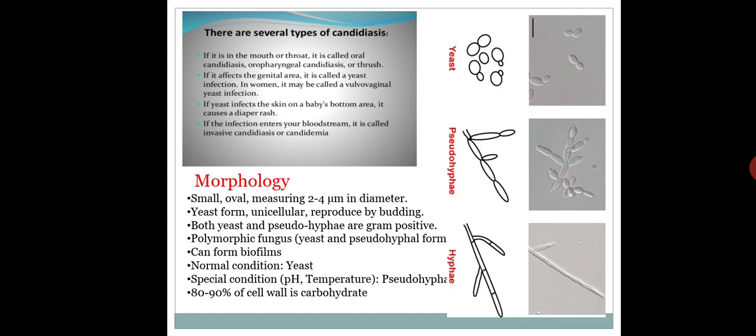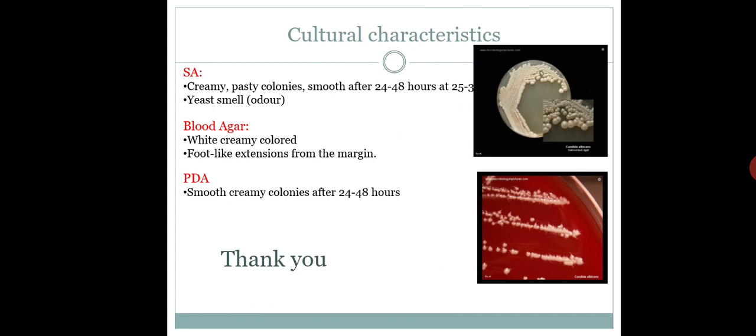Even you can see the diagrams. Now, cultural characteristics. Coming to the next point, cultural characteristics, where you can grow this fungi. Now, SA, first media is SA stands for Sabouraud agar.